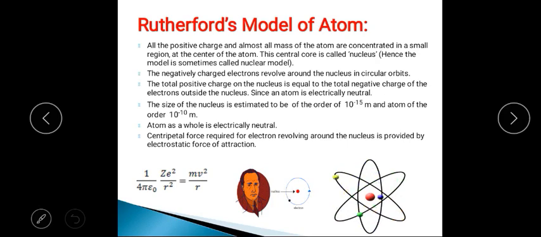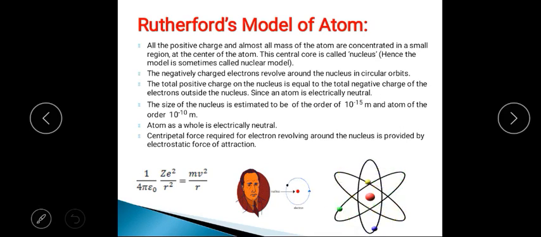All the positive charge and almost all the mass is concentrated at the center, called the nucleus. Negatively charged electrons are revolving around the nucleus in circular orbits. The total positive charge on the nucleus is equal to the total negative charge of the electrons outside the nucleus. So the whole atom is electrically neutral.